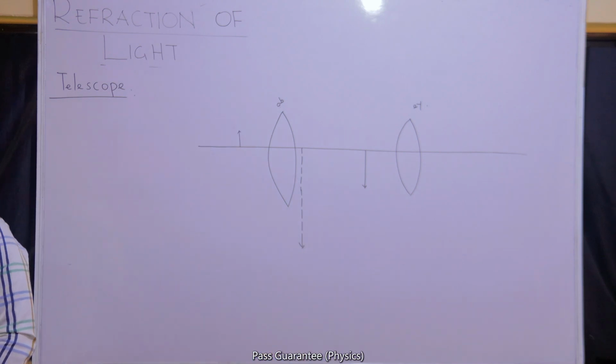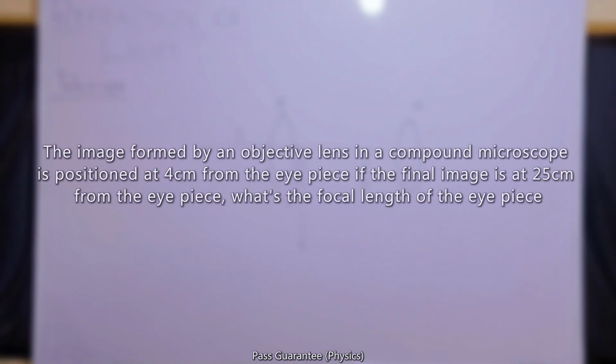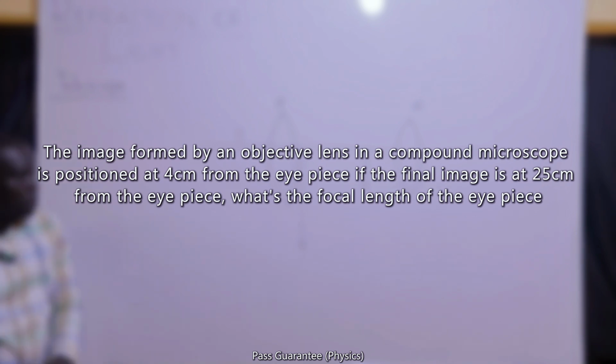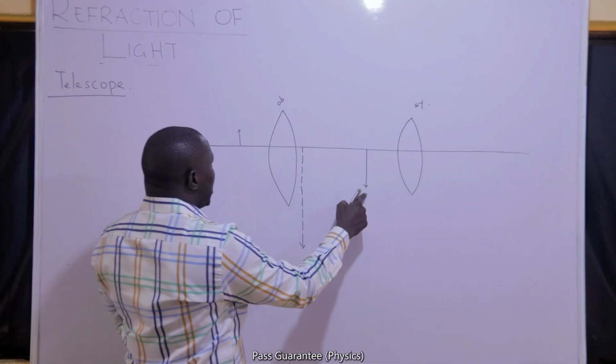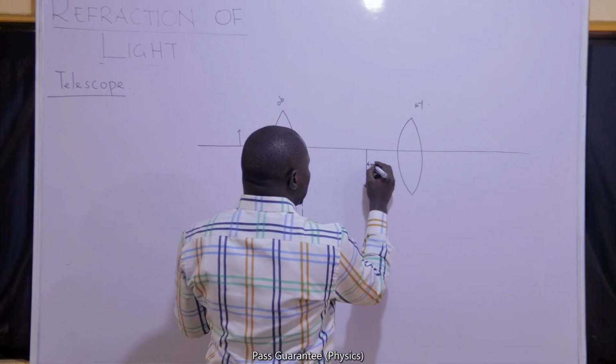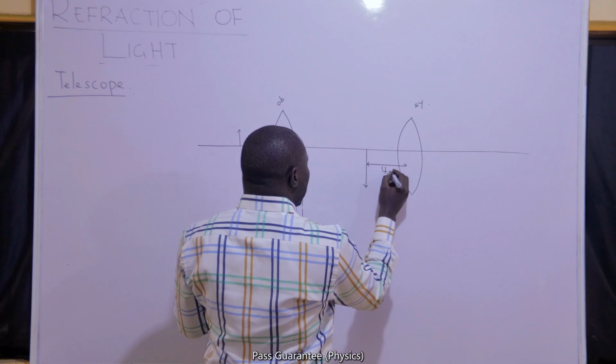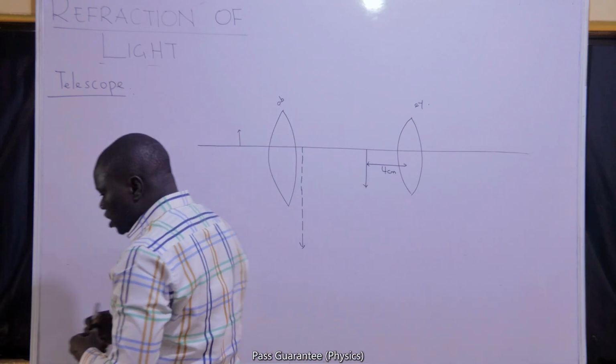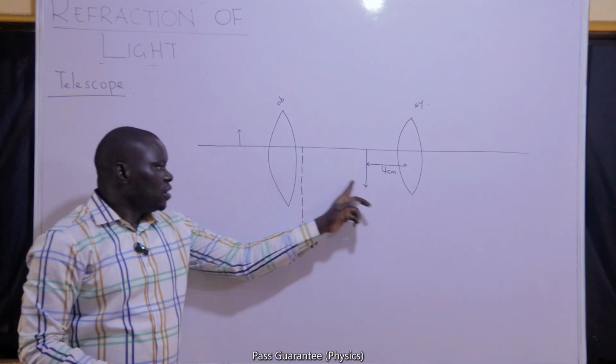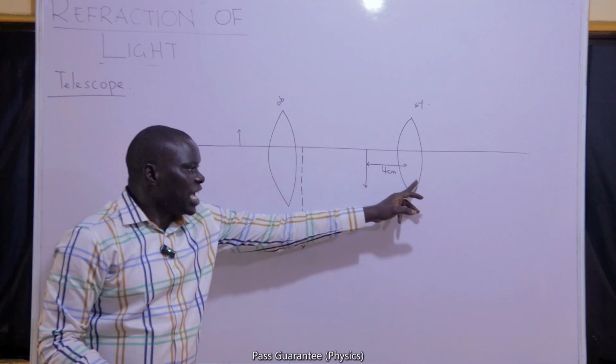Let's take a question. We are told that the image formed by an objective lens in a compound microscope is positioned at 4 centimeters from the eyepiece. The image of the objective is the object for the eyepiece.